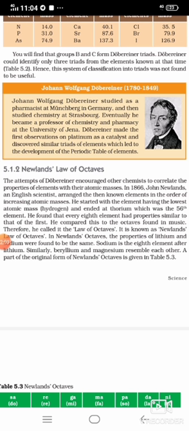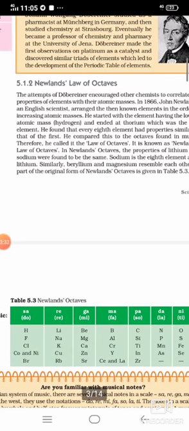So after arranging 1 to 8, 8 to 16, we will find that 8 and 16 have similar properties to 1. So we will classify, or group, the elements 1, 8, 16 in the same group, because these elements have similar properties. For example, please note the table.